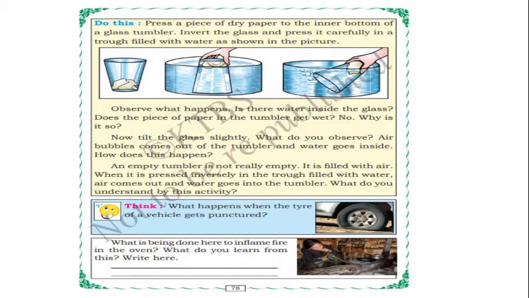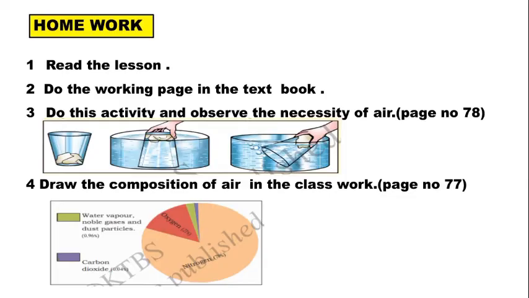If you are going outside and your vehicle tire gets punctured, what will happen? There is air in the vehicle tire, no? Air will come out and the tire will get punctured. But if all the air comes out, the tire will be flat and the vehicle will not move, isn't it?